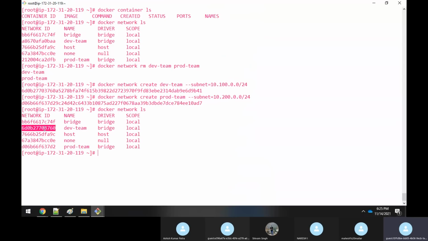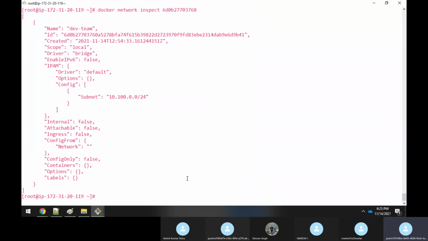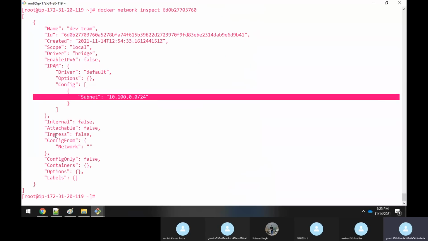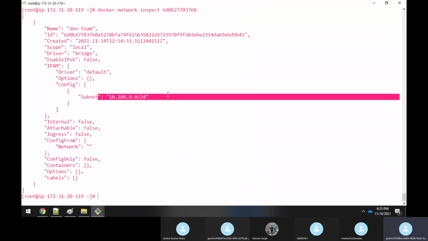You can even do an inspect on that. docker network inspect and specify the network ID. See here, this is the subnet again. But again, there are no containers running because we have not yet created any containers. Clear, sir? Till here?